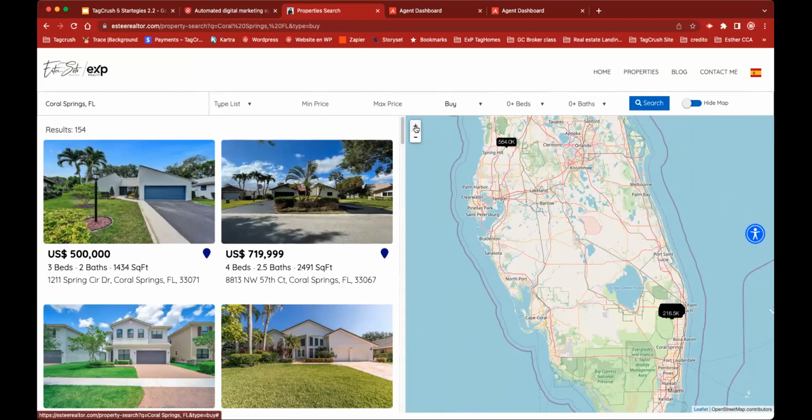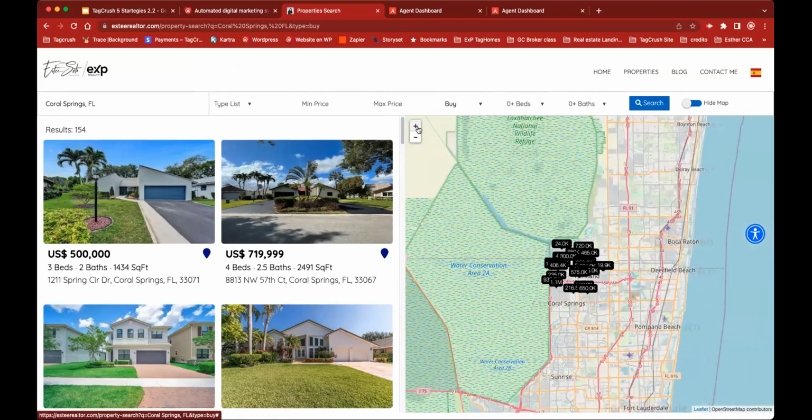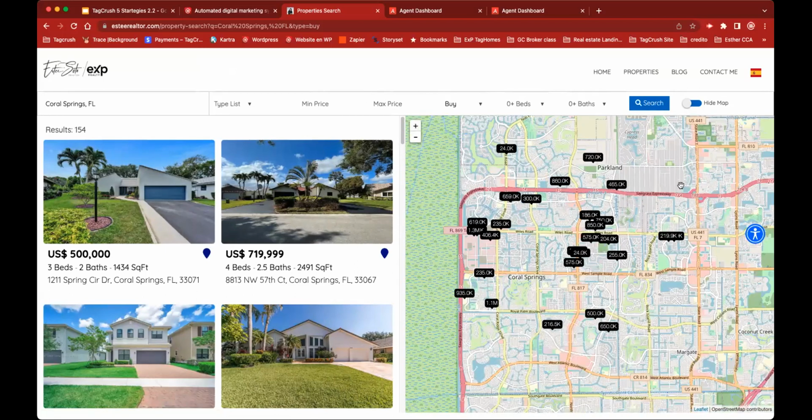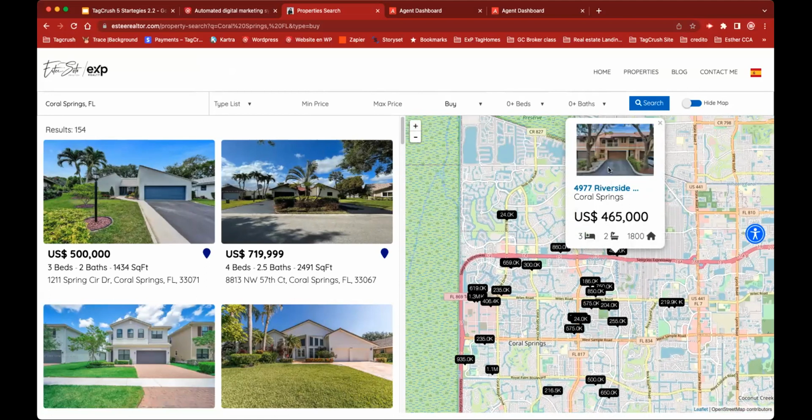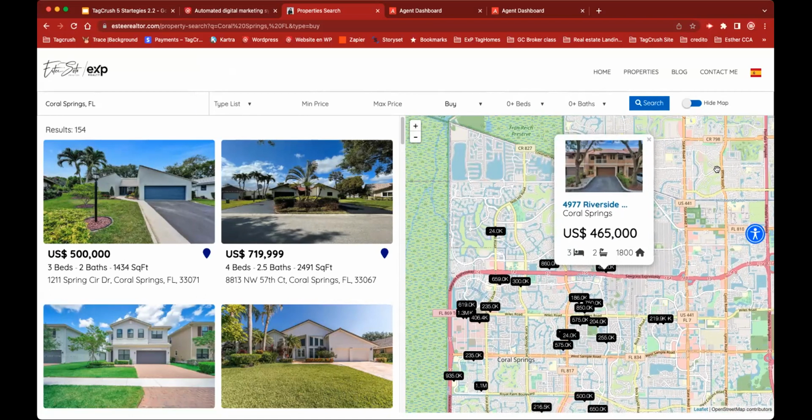Of course, this map is a little bit too big, but let's focus on Core Springs and see the listings around, you see? And if I touch them, it gives me a preview. And I can modify my search and do searches on my page. So I don't need to share properties from the MLS. I can do it directly from my site.